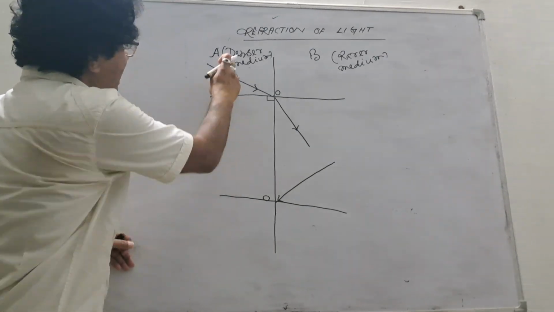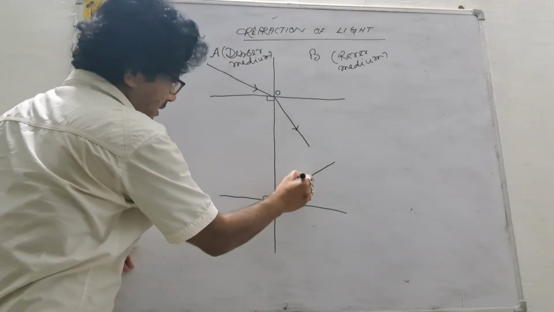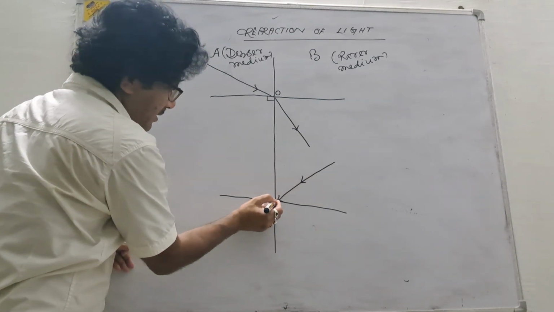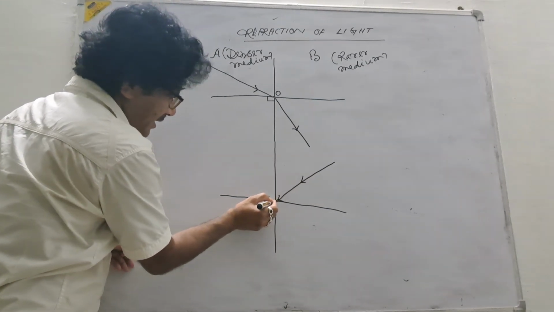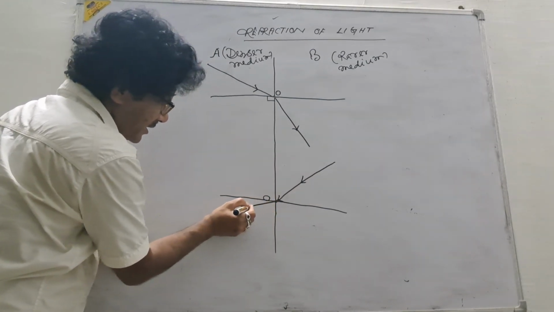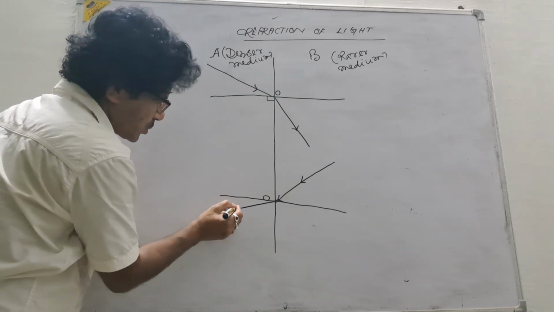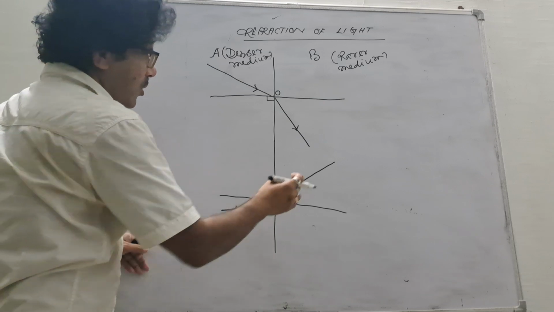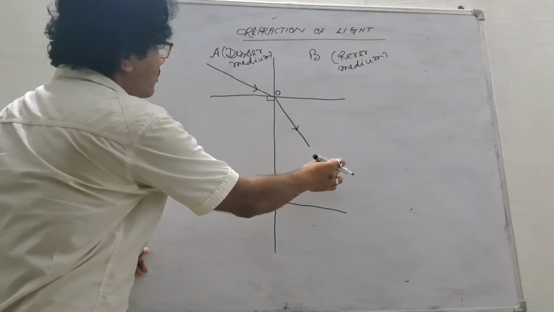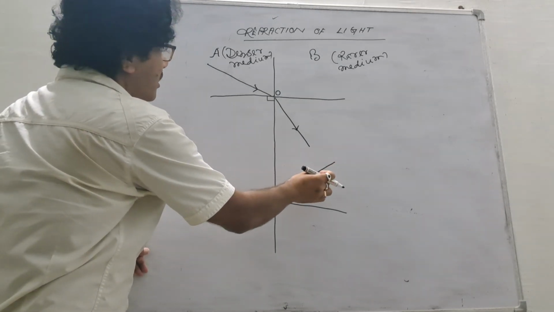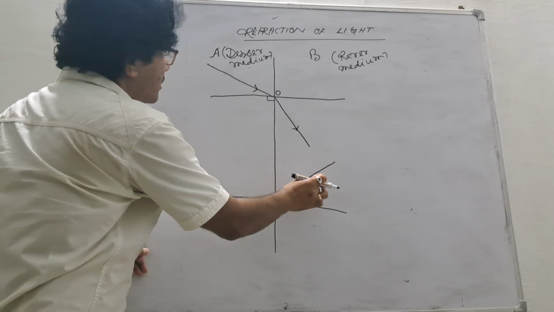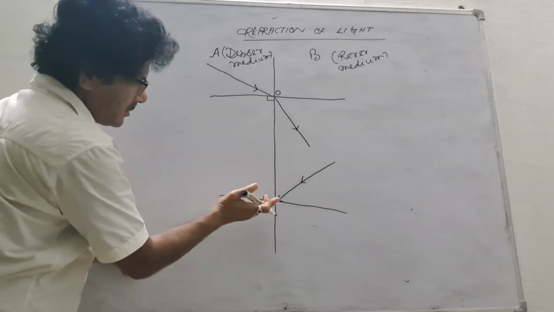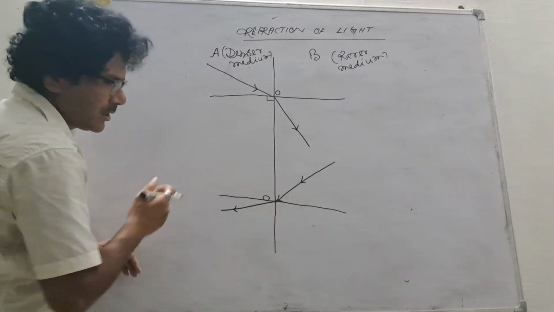So this medium is denser. Then what will happen? The refracted ray comes close to the normal. When a light ray travels from rarer medium to denser medium, the ray comes close to the normal.